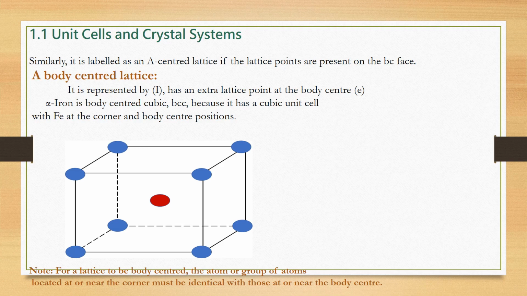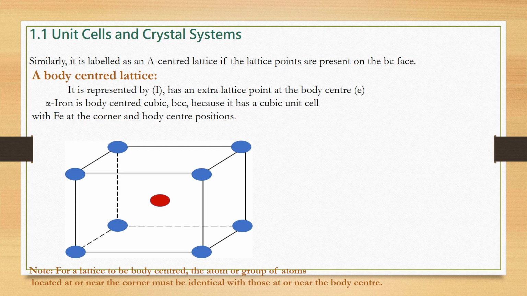The atoms or group of atoms located at or near the corner must be identical with those at or near the body center. It means that the atoms or group of atoms present at the corners must be identical with those atoms or group of atoms which are present at the center of the body.